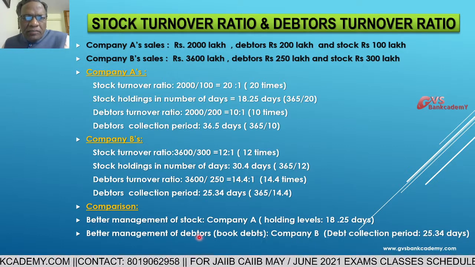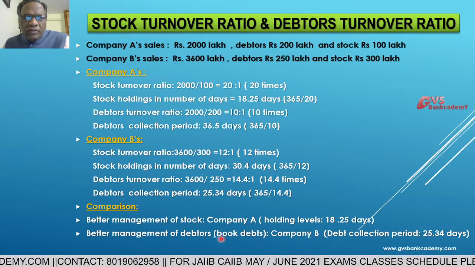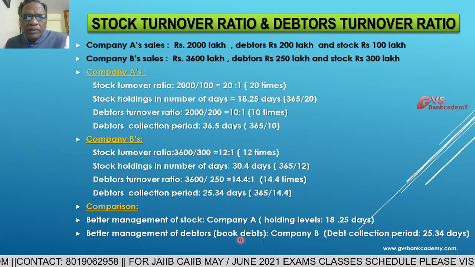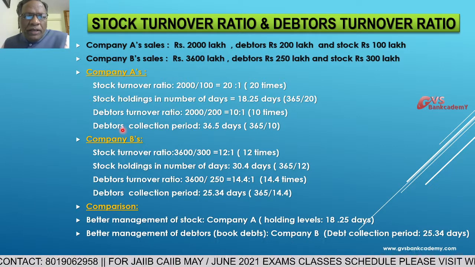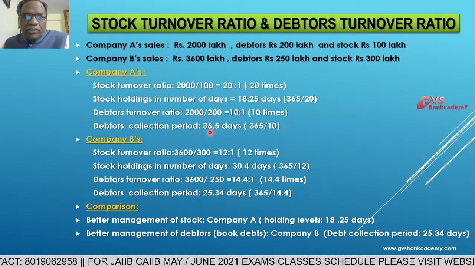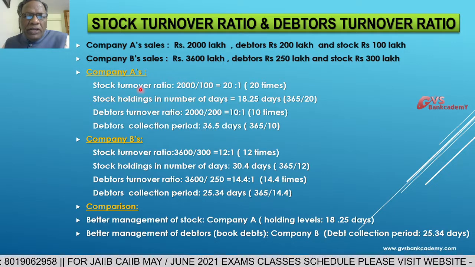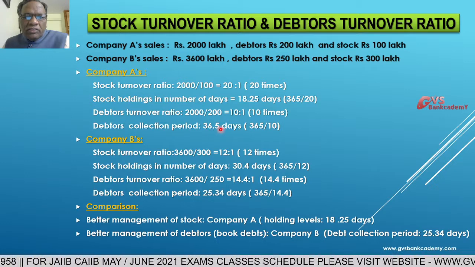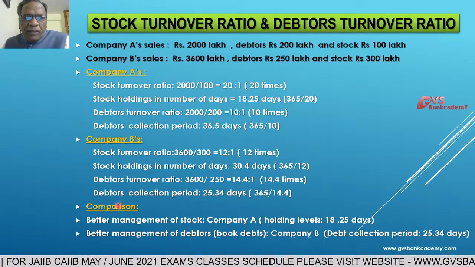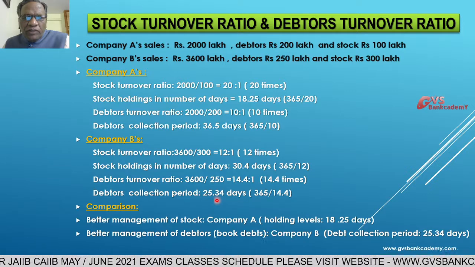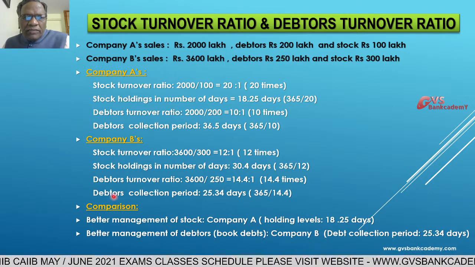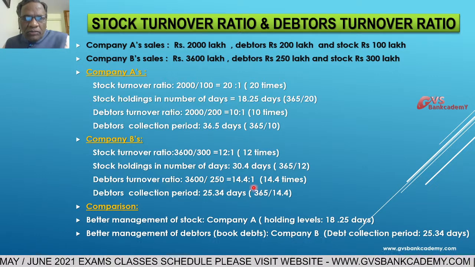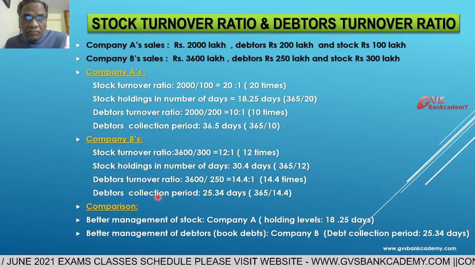Then better management of debtors, credit sales or book debts, which company? Company A's debtors collection period is 36.5 days for recovery of money from the debtors. Company B takes 25.34 days. So a lesser collection period is always best. They are selling more number of times and collection is also in a lesser period.